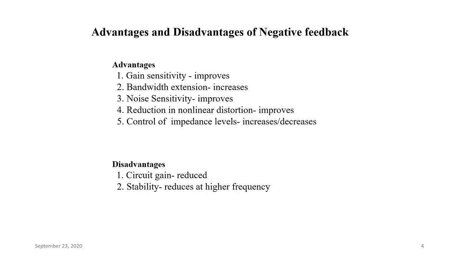Accordingly, we can adjust the values of input and output impedances. This is the most important advantage, that we can control the impedance levels at input and output, and that's why we can make the amplifier tend towards its ideal characteristics.